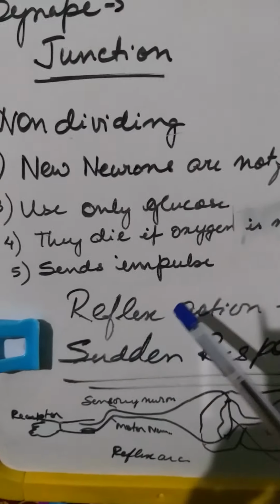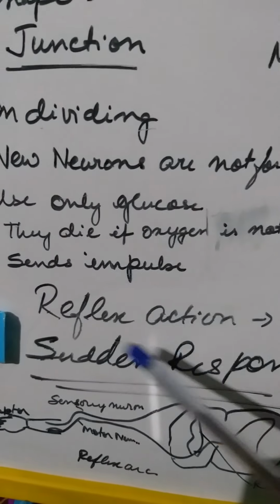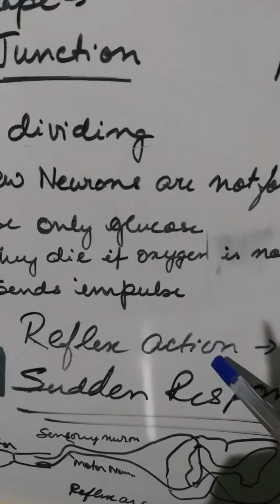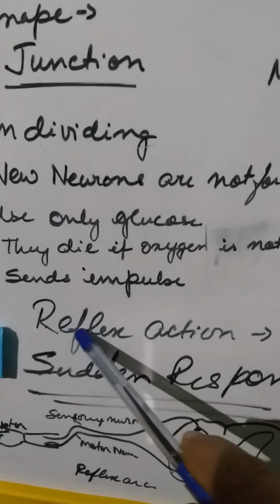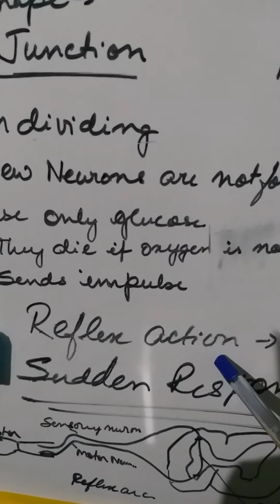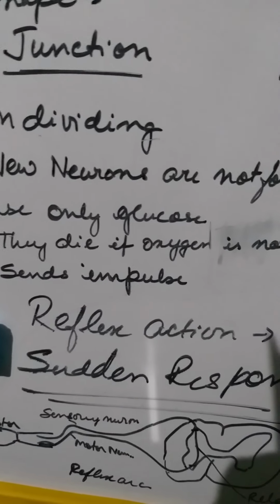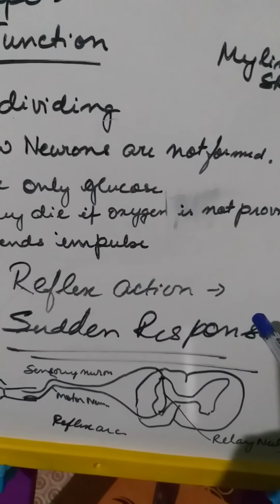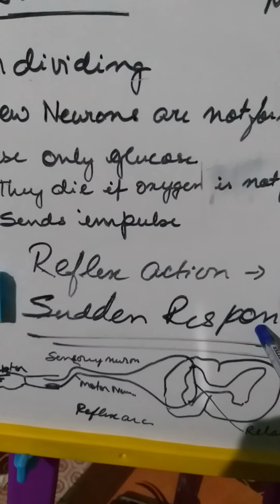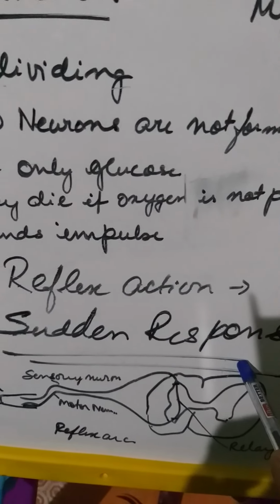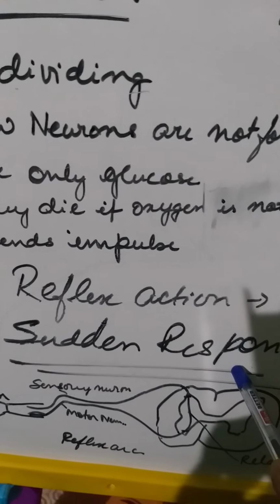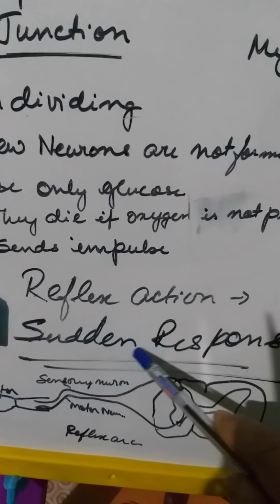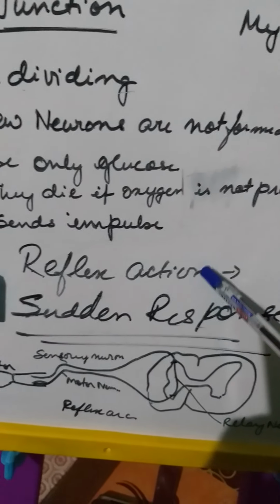Now you see there are some functions that are known as reflex action. What is reflex action? Reflex action is a sudden response to any action. For example, if you touch a hot object, you just jerk your hand out, isn't it? So that is a sudden response. Now, some actions are practiced. For example, whenever a teacher comes into your classroom, you just stand up. Why do you stand up? It's not that you deliberately stand, but it is due to your repetitive actions. That is also a part of reflex action.